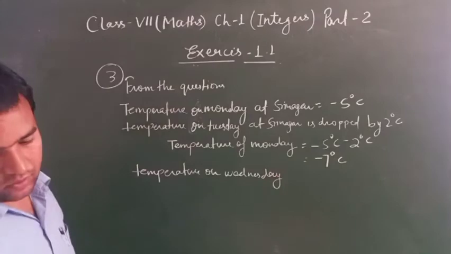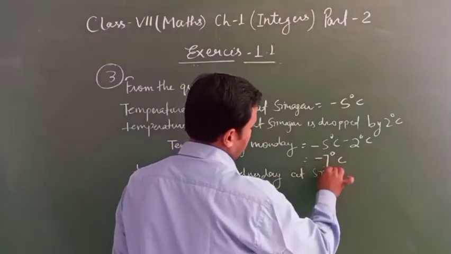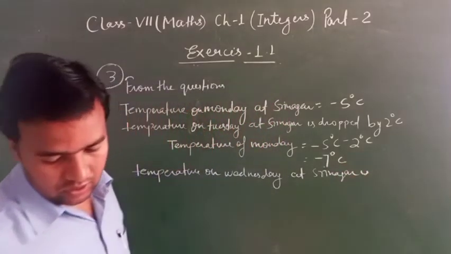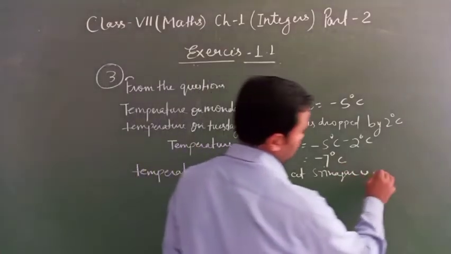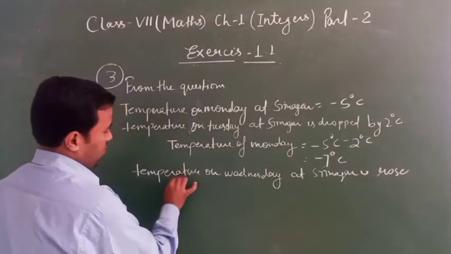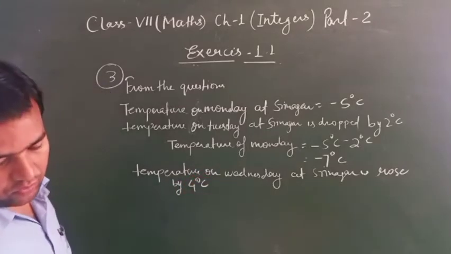On Wednesday at Srinagar, the temperature rose by 4 degrees Celsius. Rose means positive, in positive form.